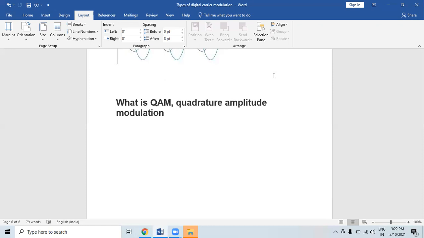Advantages of modulation are reduction in the height of the antenna, avoiding mixing of signals, increased range of communication, multiplexing becomes possible, and it improves the quality of reception. So these are the advantages of modulation.